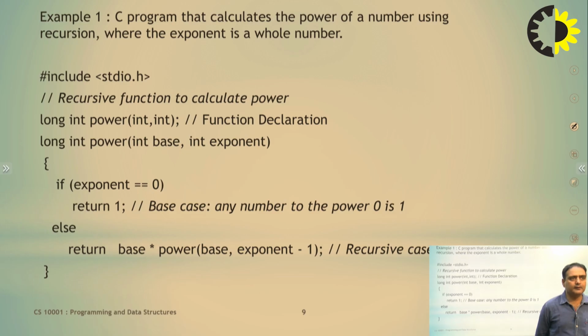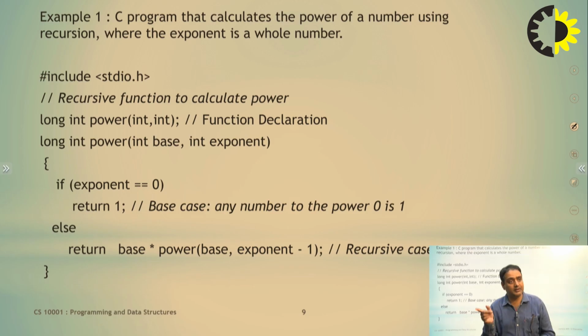You can call a user defined recursive function power, with two parameters, base and exponent. Each time the power function is called, the exponent is decremented. For 2 to the power 3, it becomes 2 into 2 to the power 2, then 2 into 2 to the power 1, then 2 into 2 to the power 0.